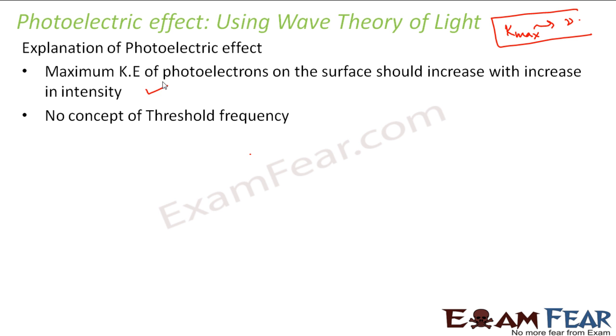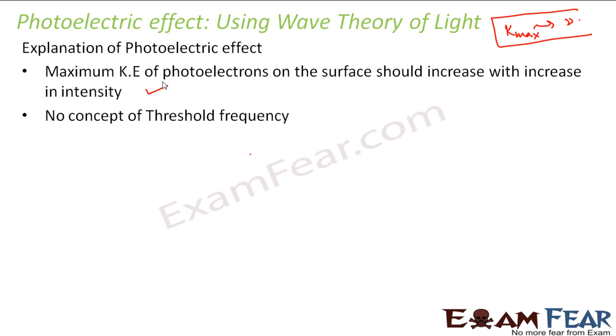So if you want an electron to be emitted from that metal, you will have to supply some energy. So they told that if you increase the intensity of the light to a very high extent, that great intensity will be able to provide the amount of energy that is required to overcome the work function. So there was no concept of threshold frequency at all. But experimentally it was found that